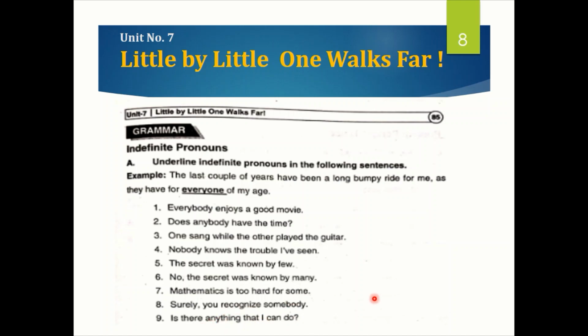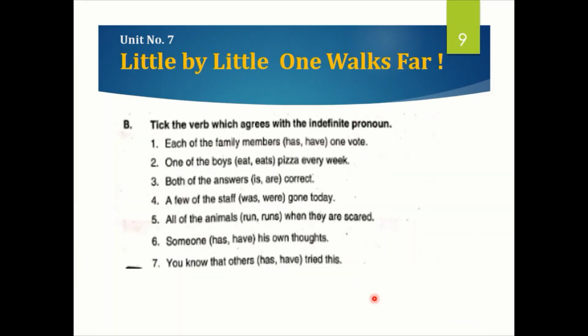Now see your next exercise. This is your B exercise. Here you will learn the use of indefinite pronouns. Tick the verb which agrees with the indefinite pronoun. So here we'll use the verbs correctly, which agree with each indefinite pronoun. For example, here "each" is the indefinite pronoun. Each of the family members, what do you think? Has or have? Each is singular, as you must have read in the table, so we'll use "has". Each of the family members has one vote. We cannot use "have" here.